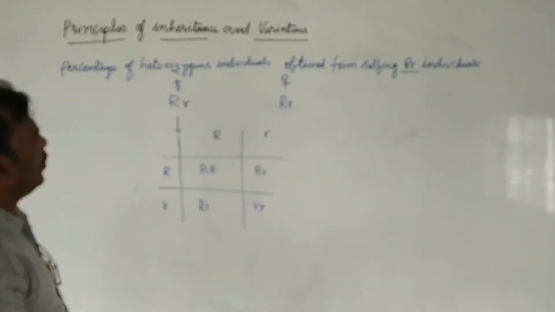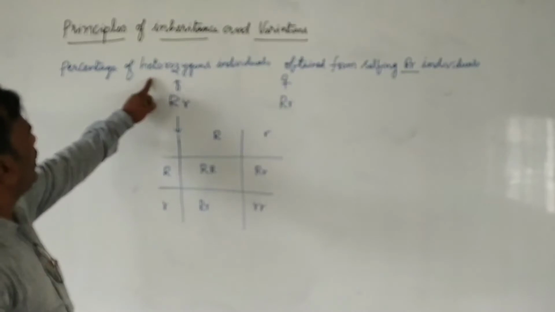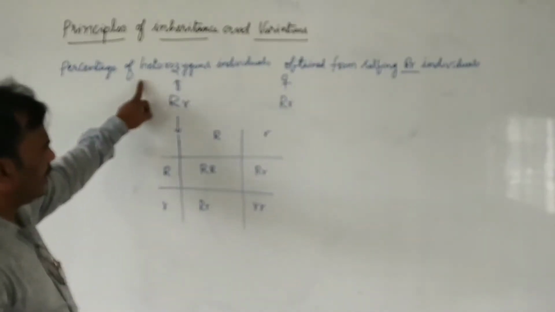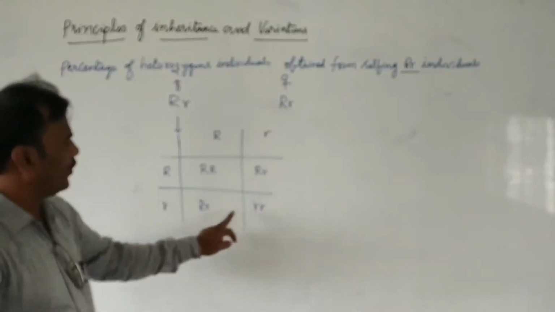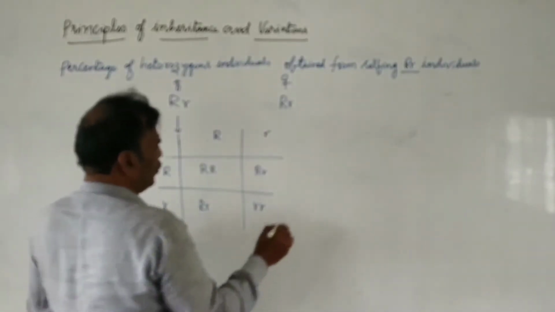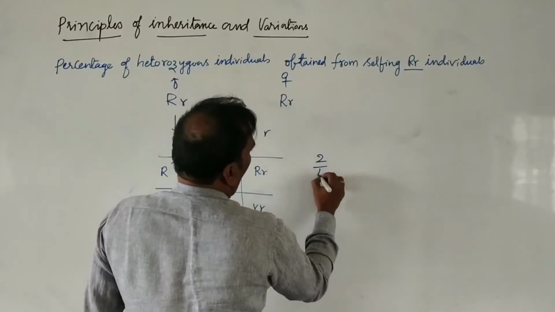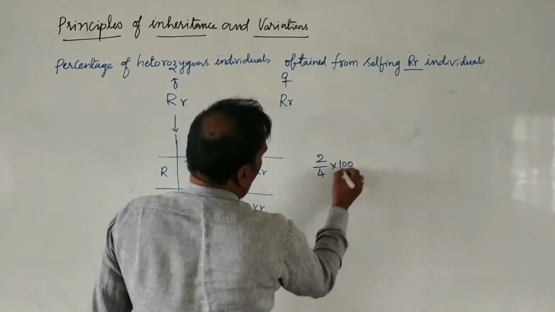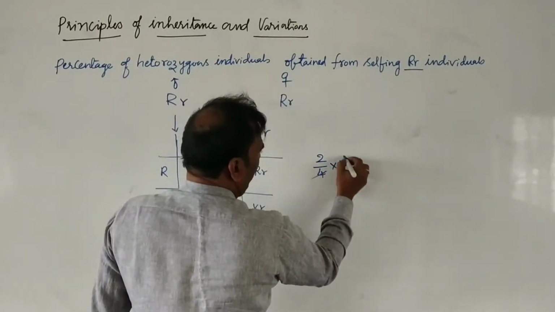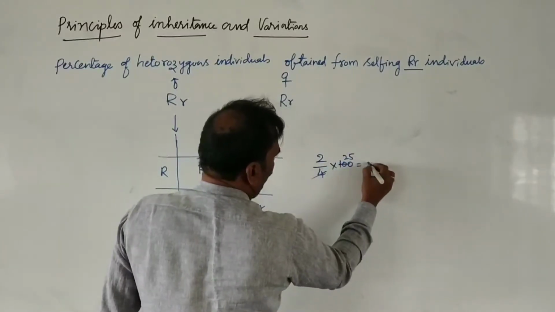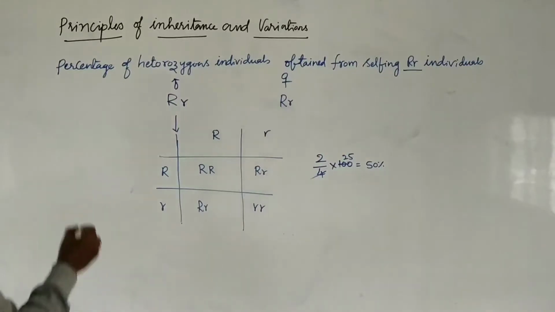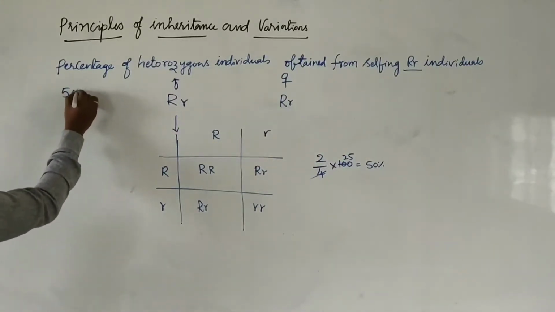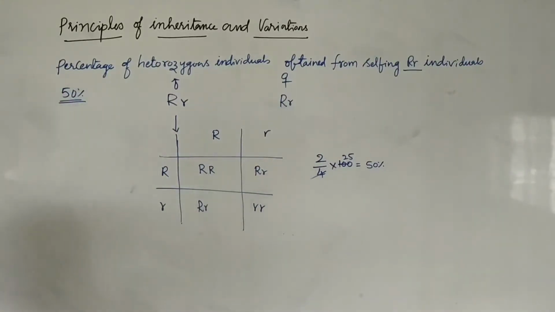They are asking about the percentage of heterozygous individuals. Heterozygous individuals: out of 4, 1, 2, 3, 4, out of 4 there are 2. So 2 by 4 into 100, 25 into 2, is 50%. 50% is the answer for this question. Next,